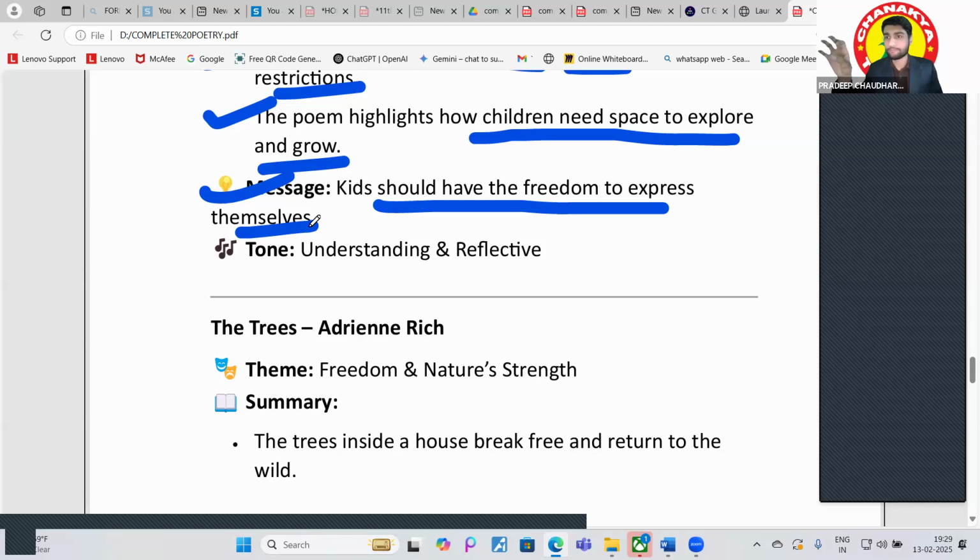Okay, so if you have children at your home, what you have to do is just give them space. Just ask them questions and answer them as well. Okay, so that is the thing.